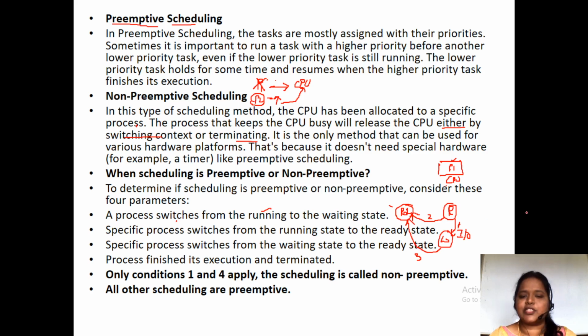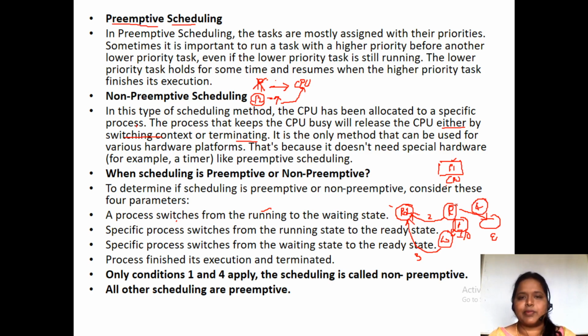And the fourth case is a process finishing its execution, which is the exit state. If a process finishes its execution, it comes out of the system. So these are the four cases. Out of these four cases, which are preemptive and which are non-preemptive? Case 1 and case 4 are non-preemptive.